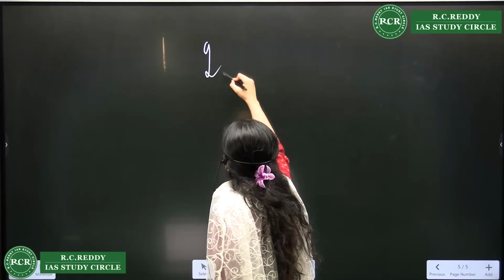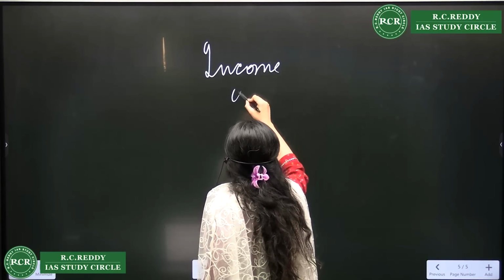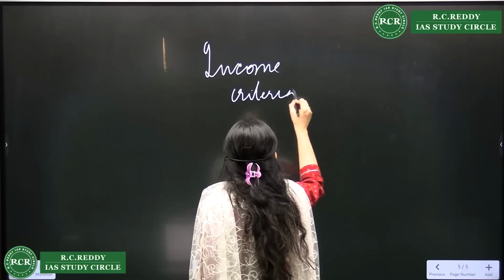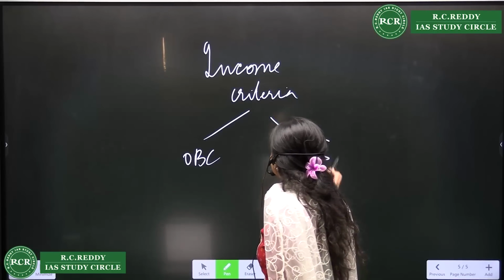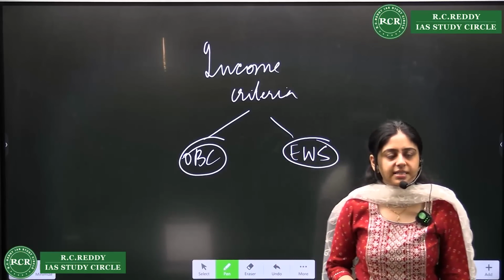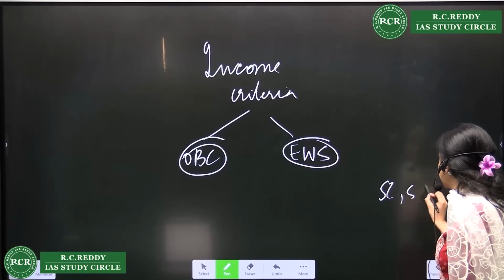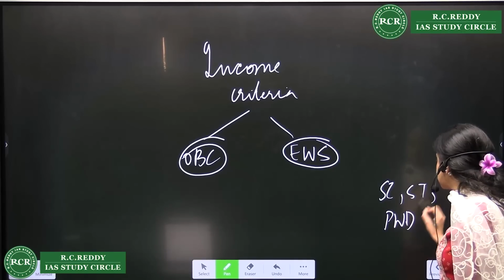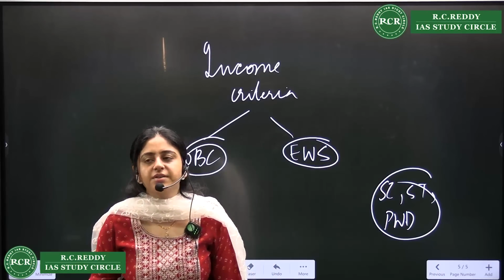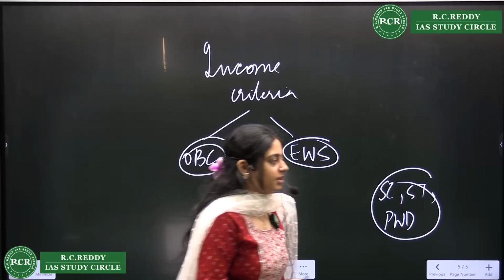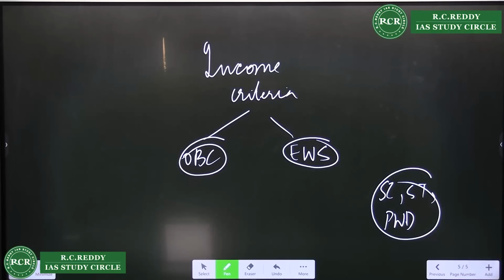Income criteria is only for OBC and EWS. That's it. For SC, ST and for your PWD, there is no requirement of showcasing your income. You just need to be in the central list. That's it. So it's not required in SC. Income certificate is needed for OBC. That's very important. EWS also and OBC certificate also.